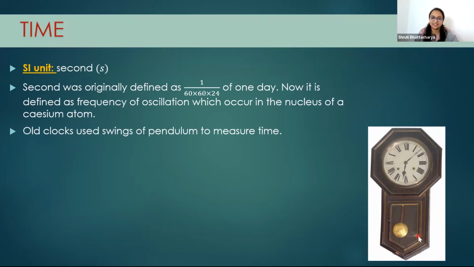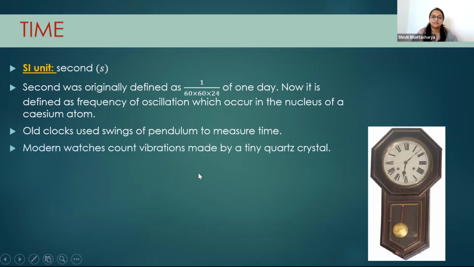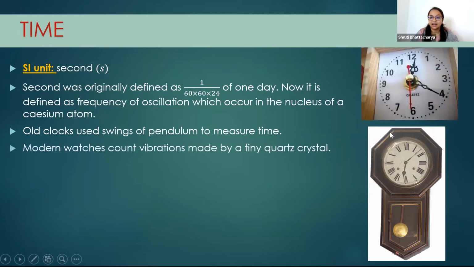Yeah. So previously they used this to measure time, once 1 second, 2 second, 3 second, 4 second, like that. But now they use a different kind of method, which is vibration made by a tiny quartz crystal. Actually, in your house, you'll find that in clocks, the word quartz is written. Have you ever noticed that?